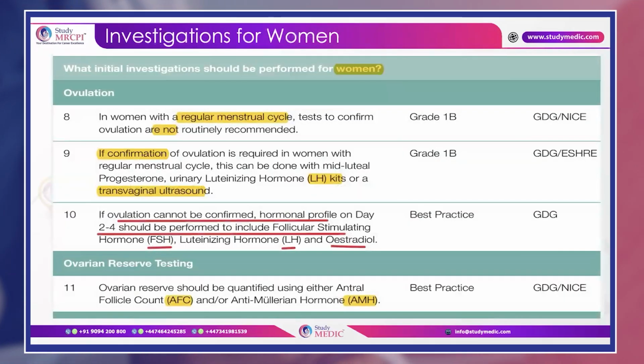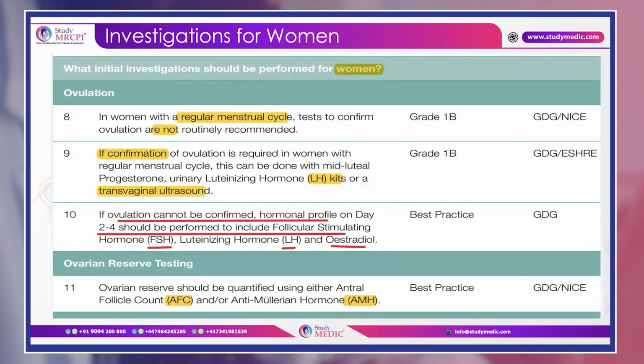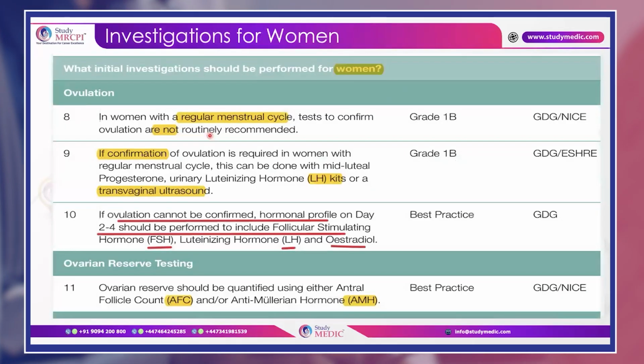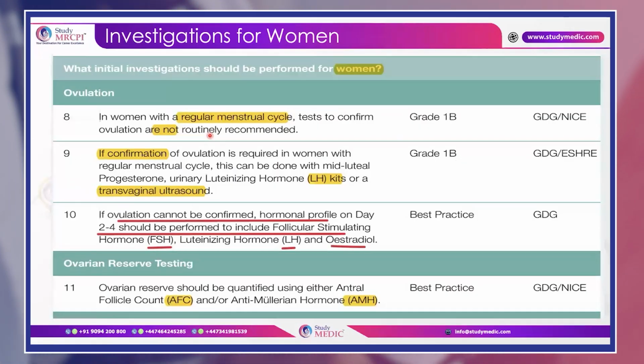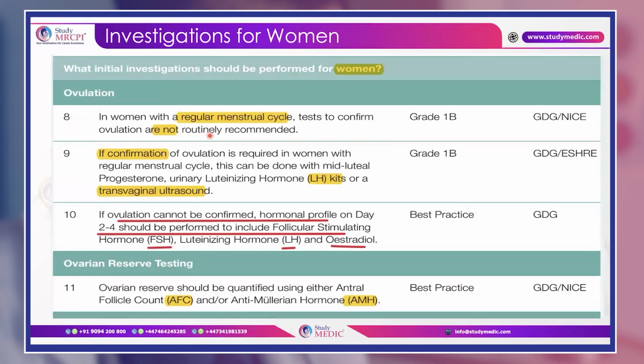According to the RCPI, if the woman is having a regular menstrual cycle, routine testing for ovulation is not recommended. If we want to confirm ovulation, then it can be done through mid-luteal progesterone testing or through urinary luteinizing hormone kits or a transvaginal ultrasound. Okay, so these 3 methods can be used to confirm the ovulation.